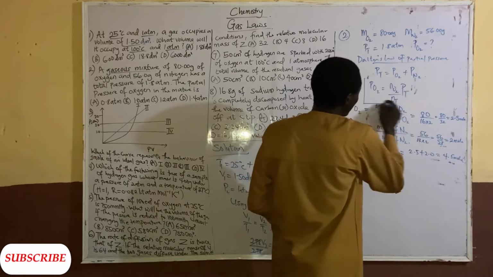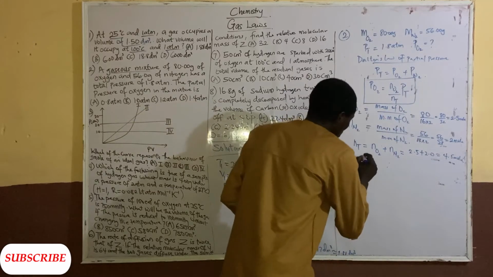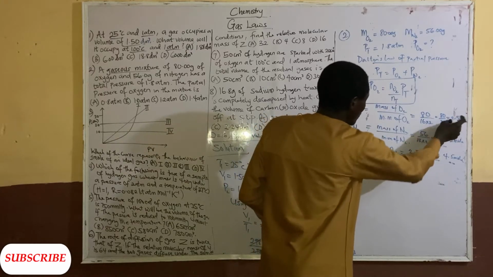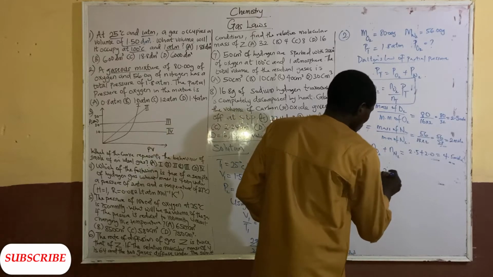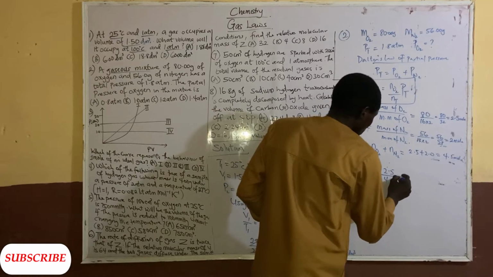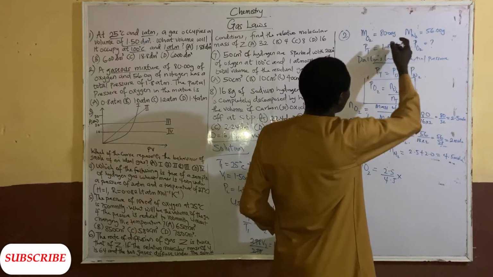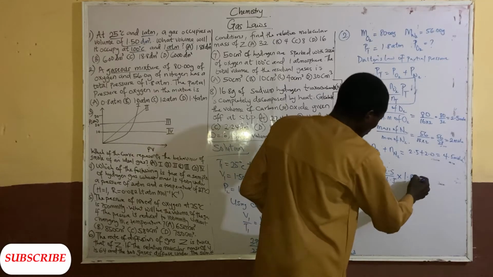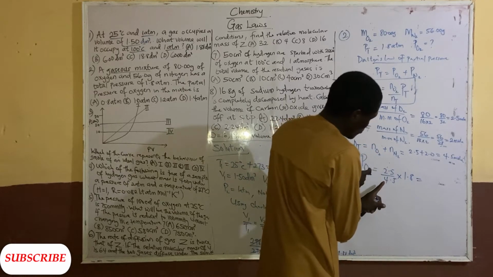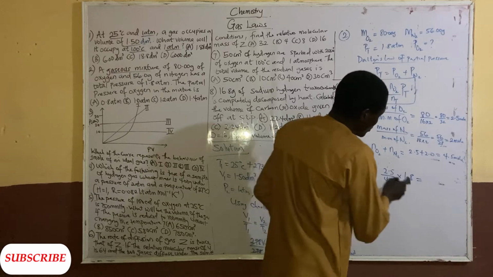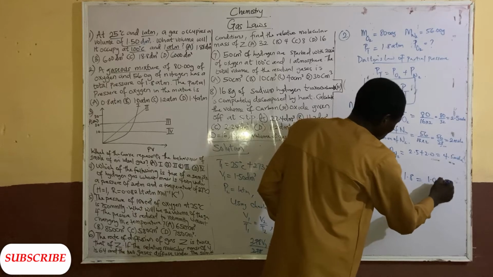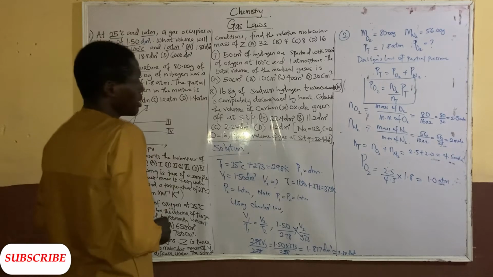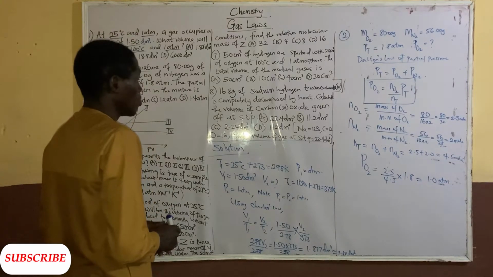So coming back to this formula now, can I get our partial pressure? The partial pressure of oxygen will now be what? The mole of oxygen, what's the mole of oxygen? 2.5 over 4.5 times what? The total pressure 1.8. When you look at this very well, 25 divided by 45 times 1.8, it is going to give you exactly 1.0 atm. So the answer here is 1 atm. That's our number 2.